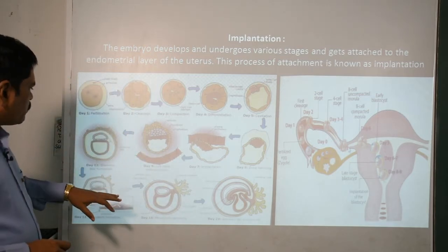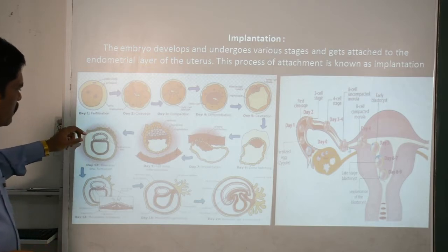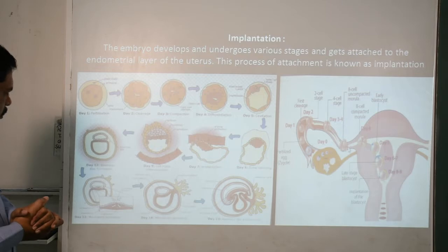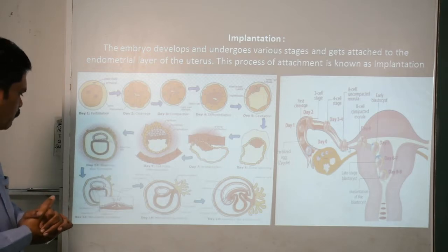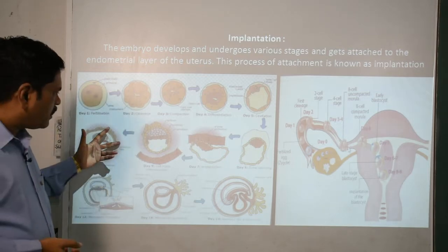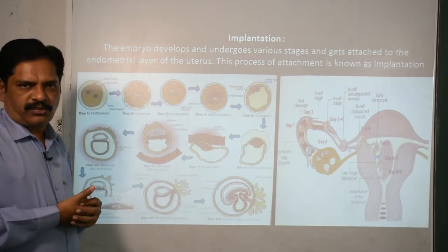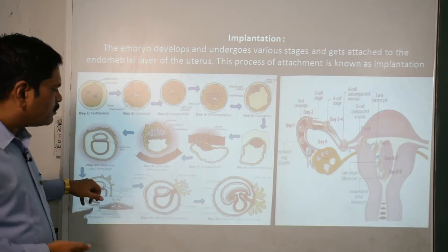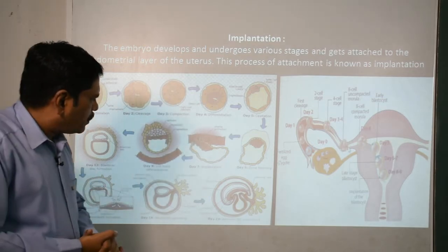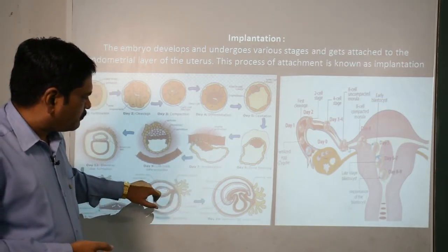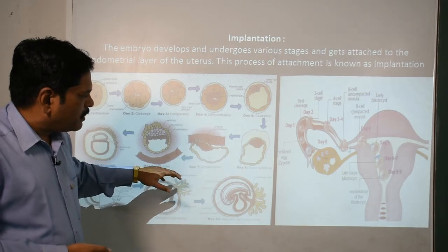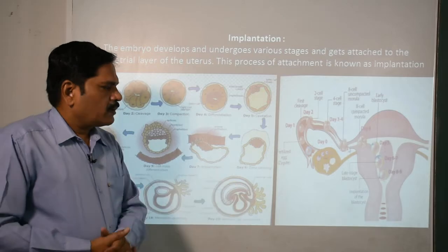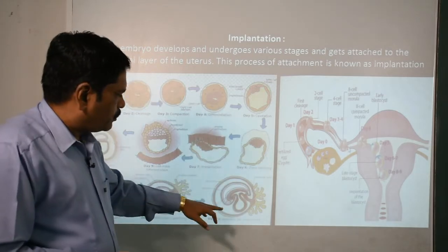Now finally here you can see that it will form a disc-like structure around it, which is helpful for the fixing or the implantation. So now what do you observe? Till this point it is a two-layered structure, the ectoderm and the endoderm, but now the mesoderm is also developed. And the endometrial villi are finally responsible for fixing this gastrula into the endometrial wall of the uterus.